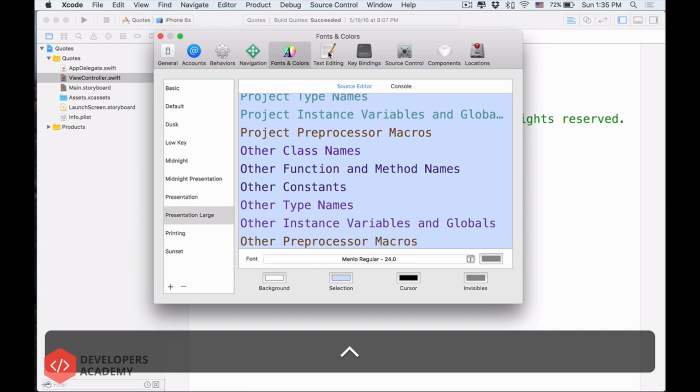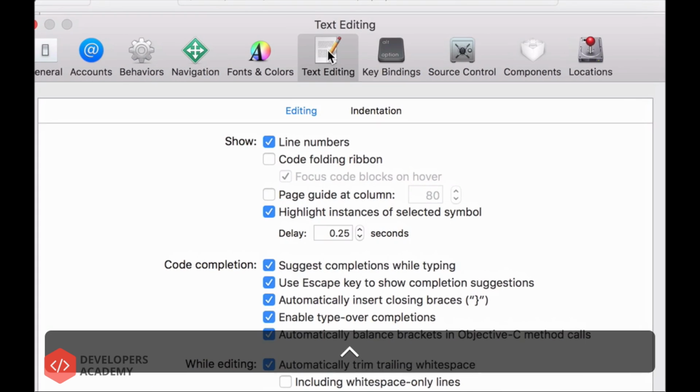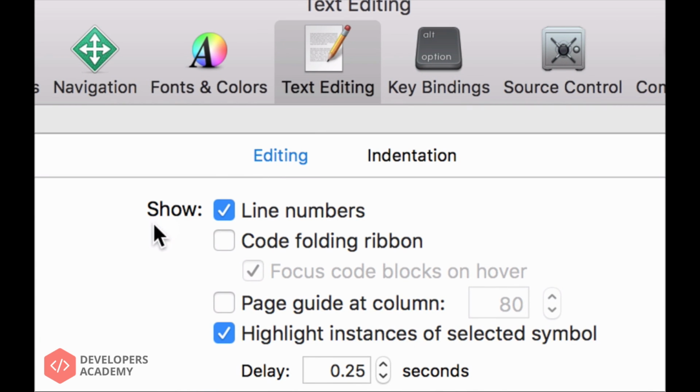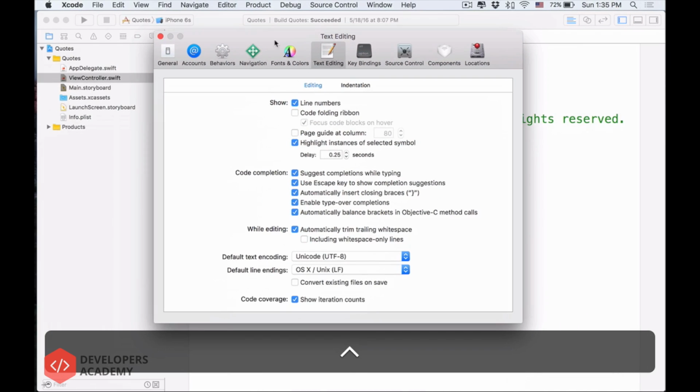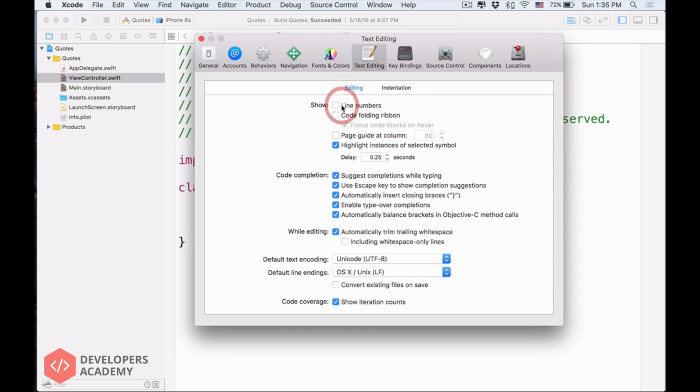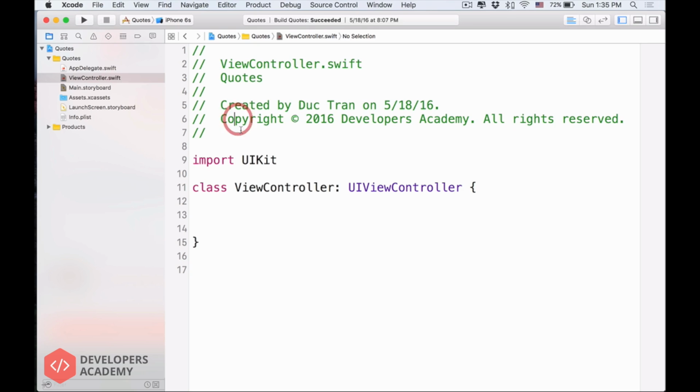Another thing is that you can select this Text Editing, and then in the Editing tab, you see Show Line Numbers. So if I select it, I see the line numbers over here. If I unselect it, they disappear. But the line numbers are really cool so that you can see the things that you're working on and you can navigate the project with me. Alright, let's come back to our code.